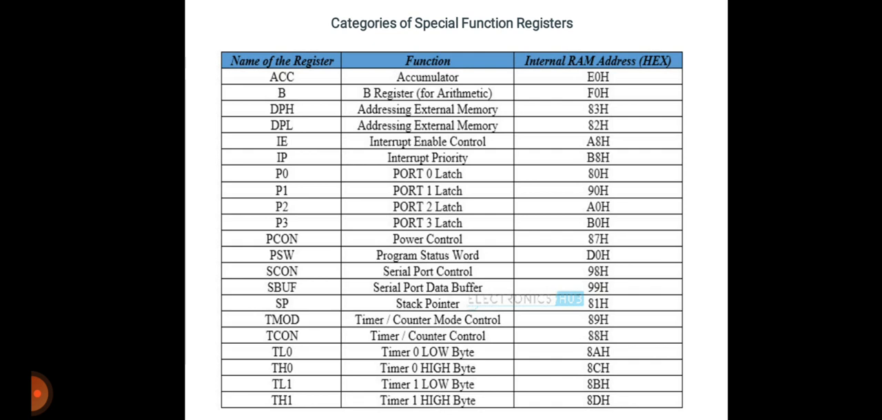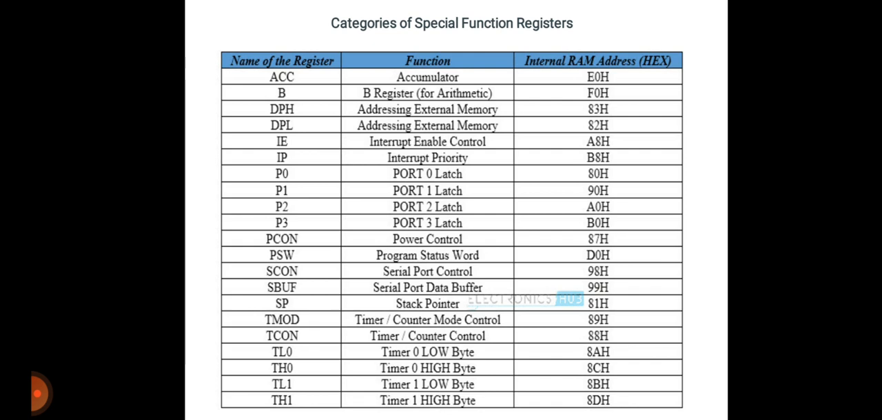First one is ACC. ACC is nothing but register A or accumulator. It has the internal RAM address E0H. Then B is a register for arithmetic operations having the address F0H. Then DPH is for addressing external memory having the address 83H. Then DPL, addressing external memory, having the address 82H. Then IE is the interrupt enable control having the address A8H. Then IP is the interrupt priority having the address B8H.